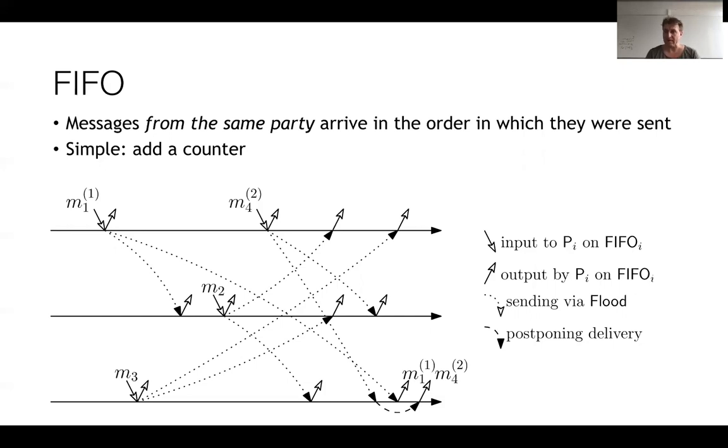And then at the other end, everyone else will just make sure to deliver my messages in the order in which they were numbered. So if so far they delivered my second message and they get message number 4, they just postpone it, they put it in a box. Then when they get message 3, they deliver message 3, and then they look in the box and see, hey, I have message 4, and then they deliver message 4.